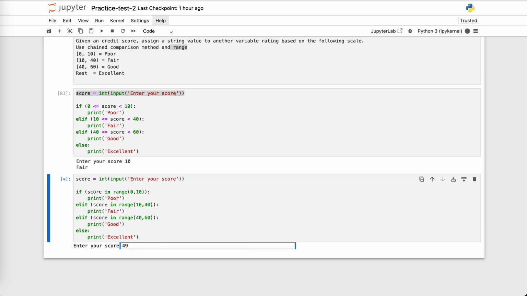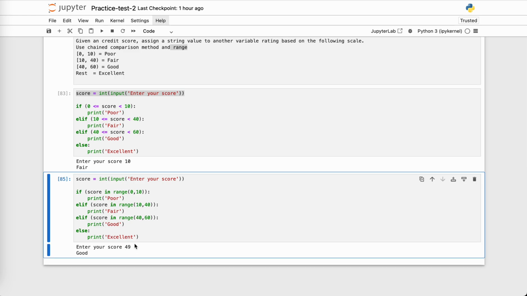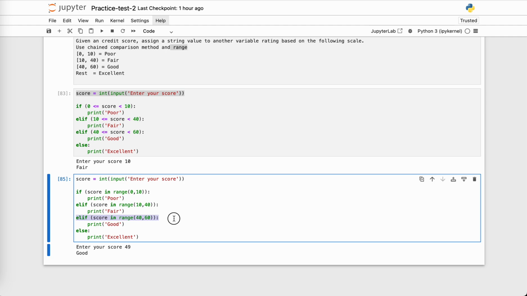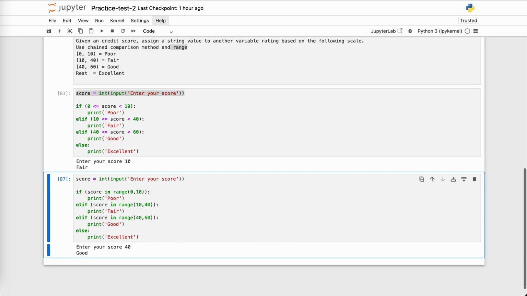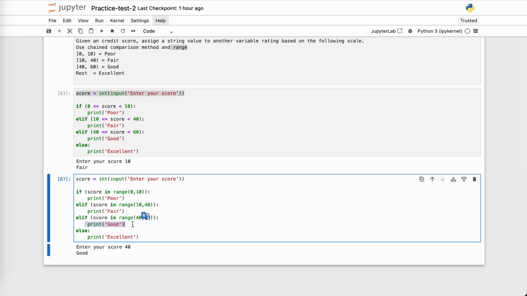So if I enter over here 49, it will go in this condition, range 40 to 60, and it prints good, right? Let's enter 108. So it will go in excellent. I try again and I enter 40. Okay, so it will go in good. As mentioned previously, the range function over here will not go in the second one. Why? Because the second index is excluded. So it will be considered only till 10 to 39. And the 40, wherever it is the first index, it will get included. So that is why when the score is 40, it prints good.